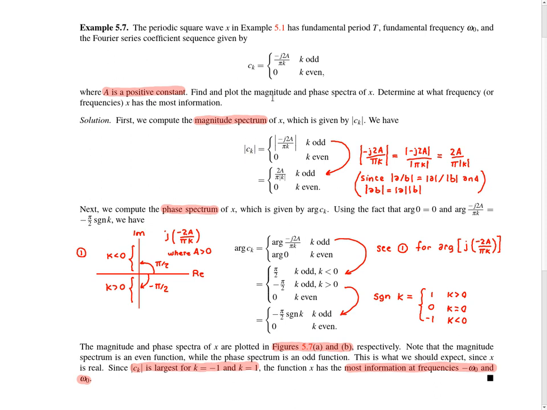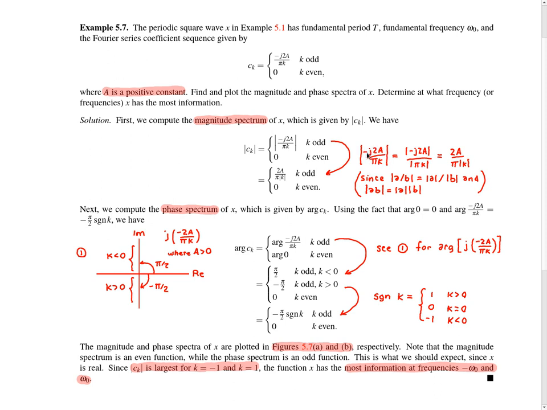So we can find this simply by taking the magnitude of both sides of the equation that we're given for the Fourier series coefficients. So if we take the magnitude of both sides of this equation, this gives us this equation here. And we have two cases depending on whether k is even or odd. And the more tricky part to simplify is the k odd case, in other words, this formula here. So we can simplify this by making a few observations. So we're starting out with this expression here.